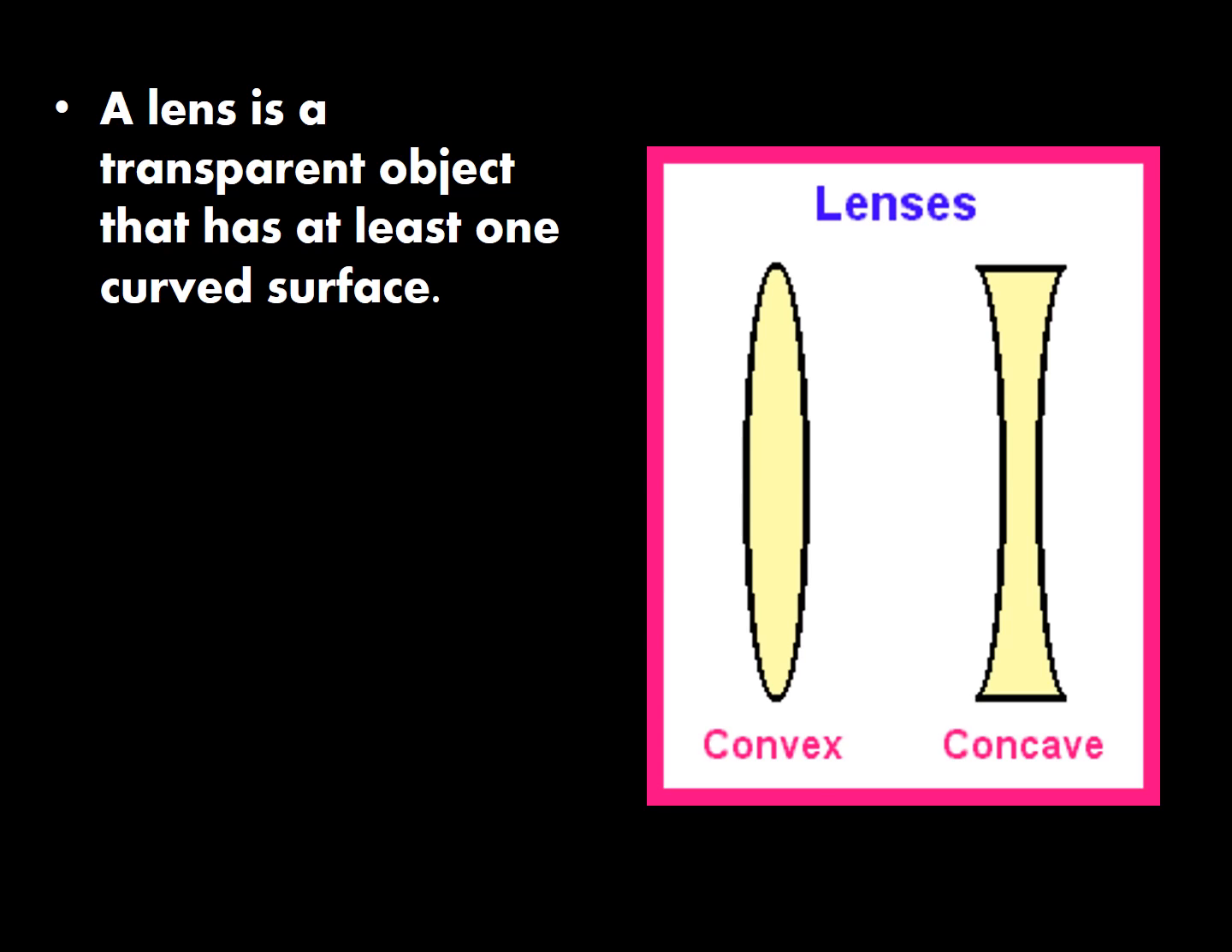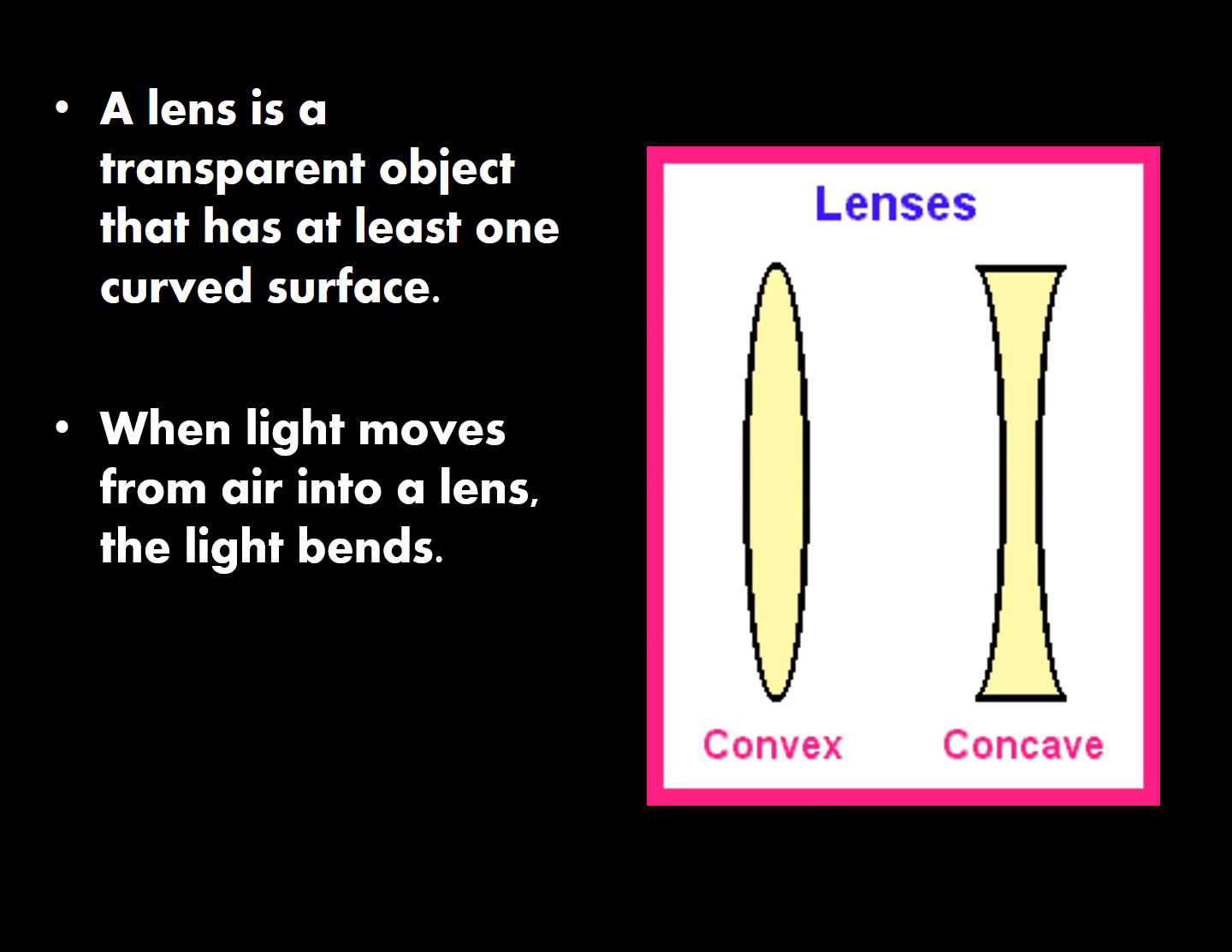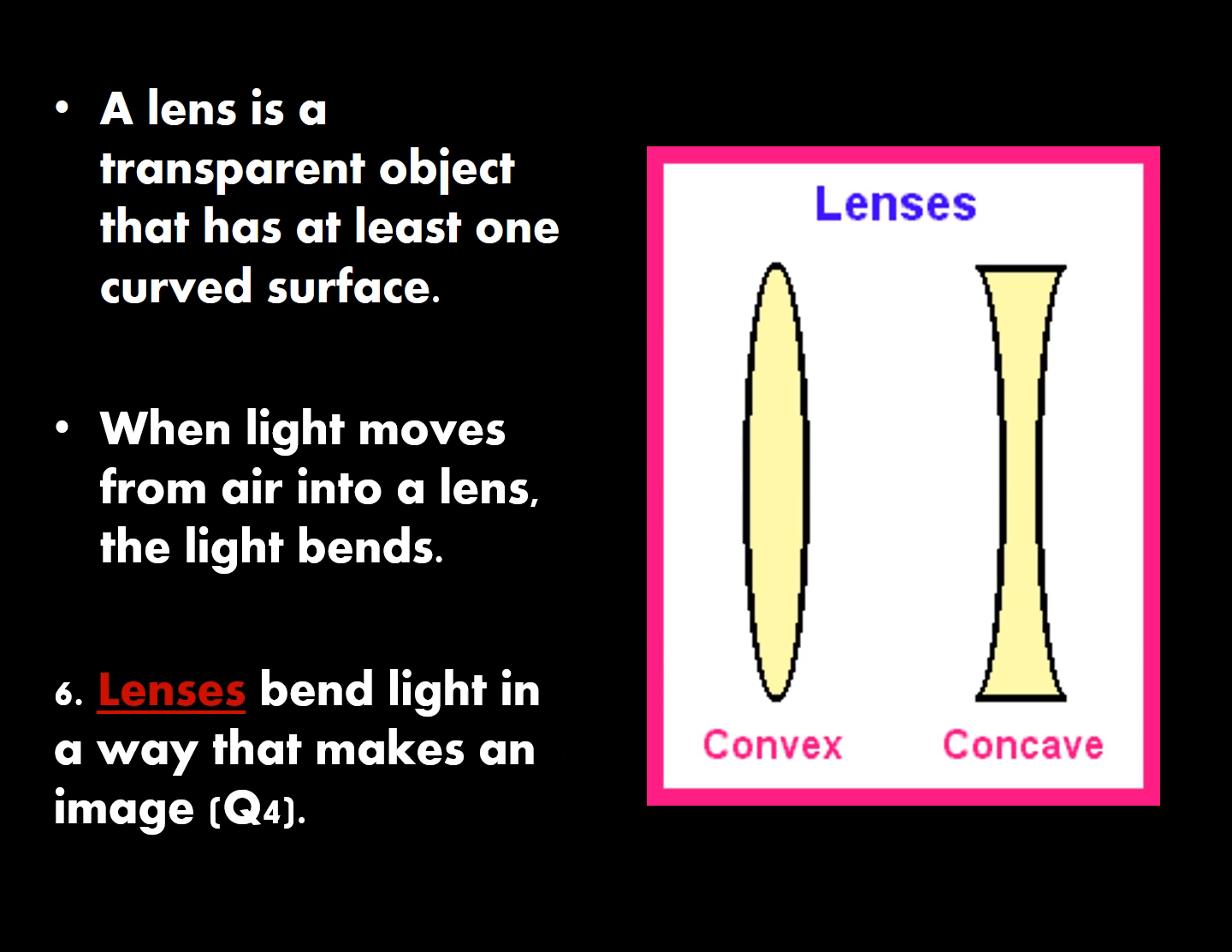A lens is a transparent object that has at least one curved surface. When light moves from air into a lens, the light bends. Lenses bend light in a way that makes an image. That's part of what you're writing for question 4.